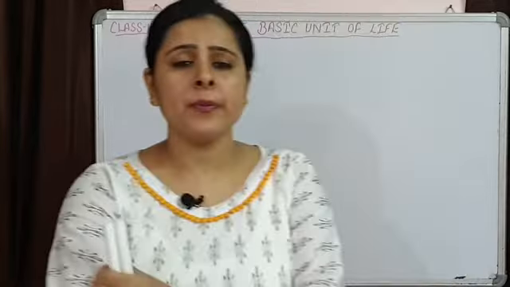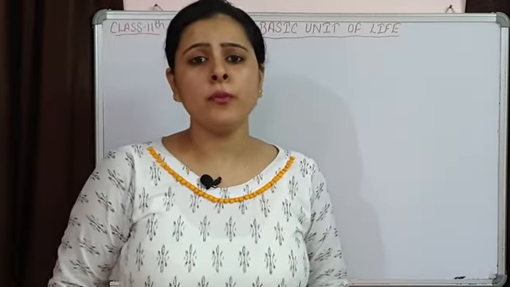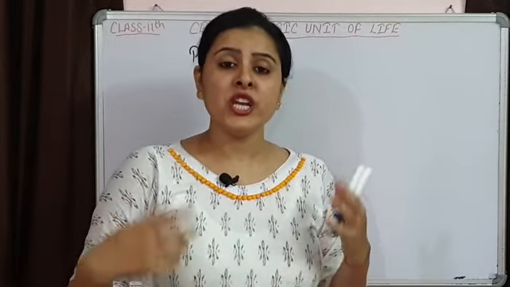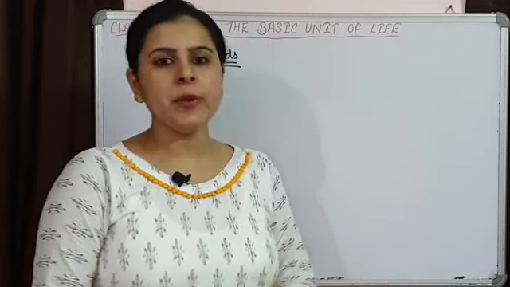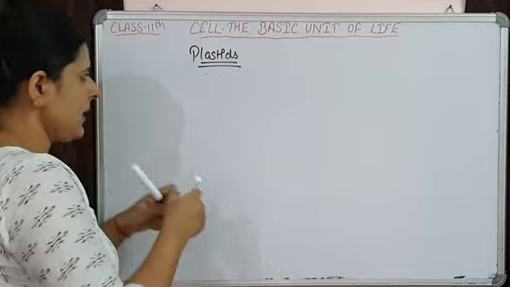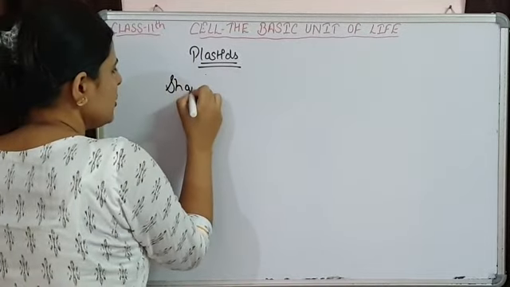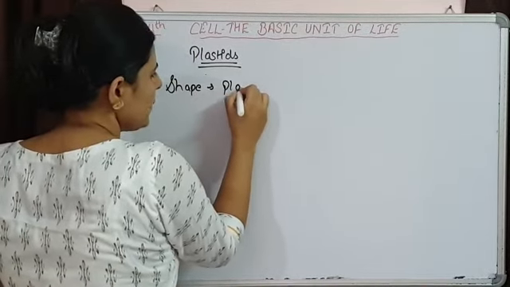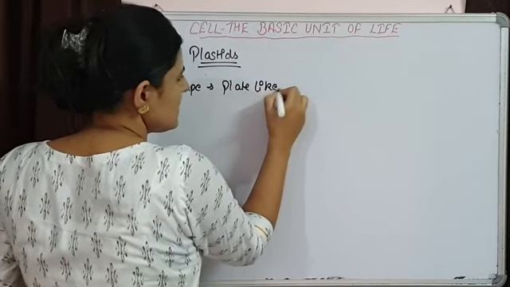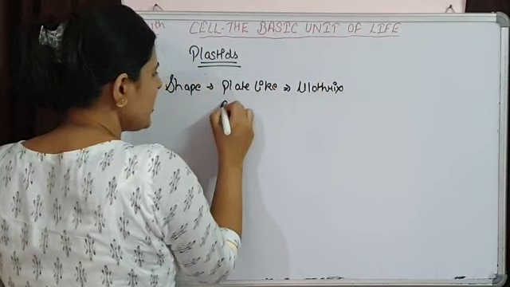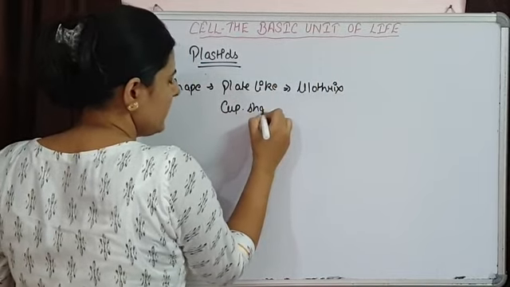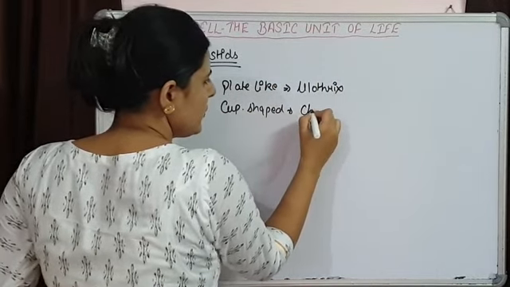Some other forms are having multiple chloroplasts. The shape of the chloroplast is also going to be different. It can be plate shaped, present in Ulothrix, or cup shaped, present in Chlamydomonas.